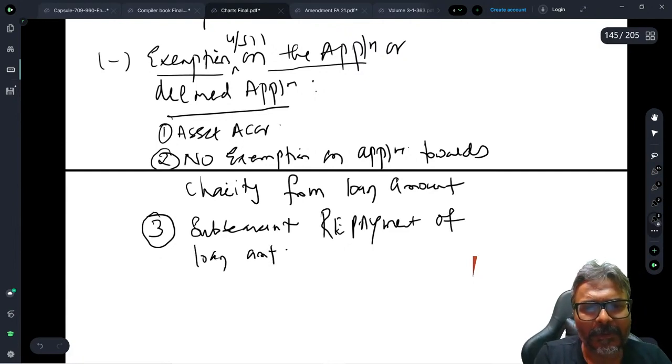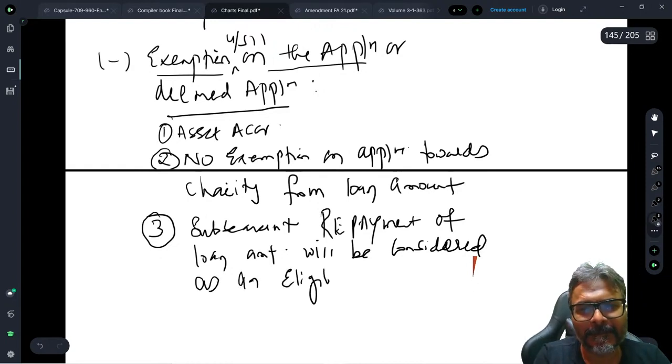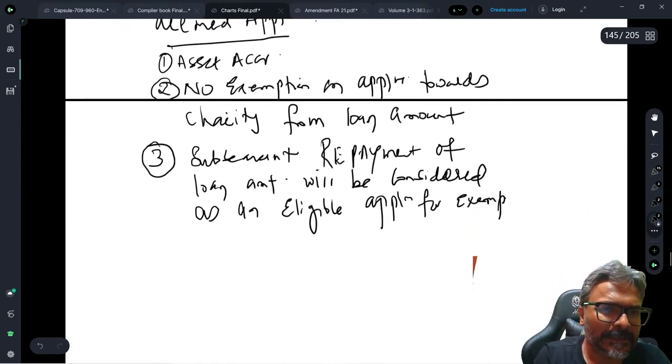Loan amount will be considered as what? As an eligible application for exemption. Are you clear about this one? These are the important points which I am discussing with all of you.